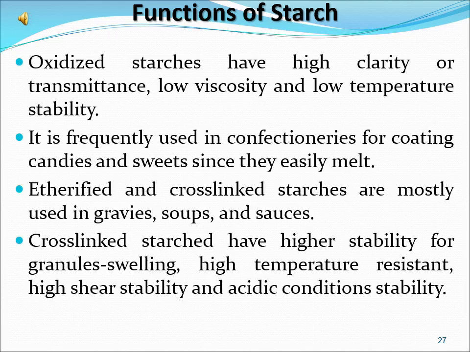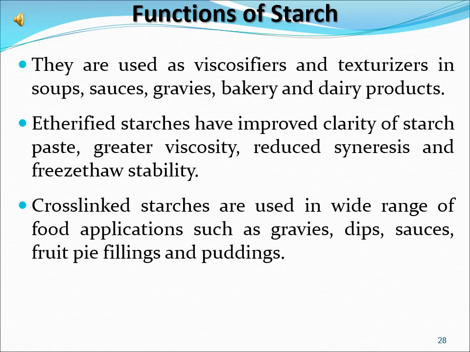Gravies, soups, and sauces: soups, sauces, tomato paste, or ketchup. Esterified and cross-linked starches are mostly used. Cross-linked starches have high stability for granule swelling, high temperature resistance, high shear stability, and acidic condition stability. They are used as viscosifiers and texturizers in soups, sauces, gravies, bakery, and dairy products.